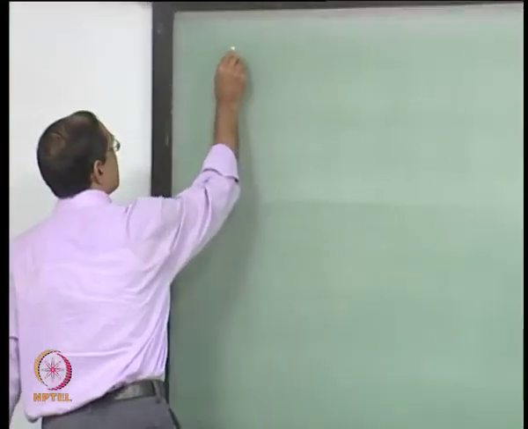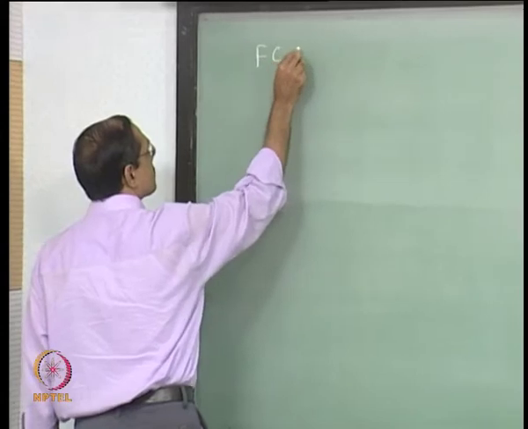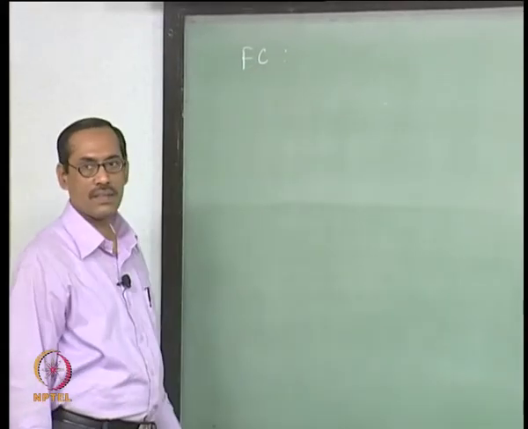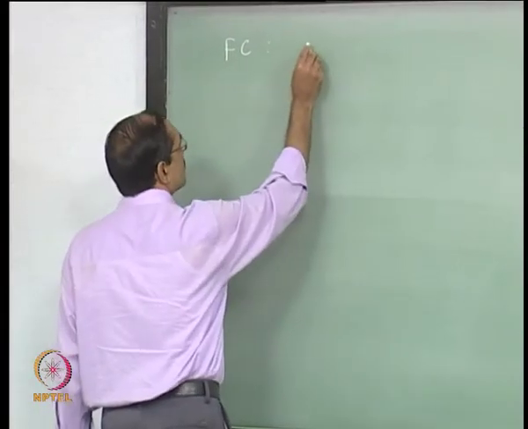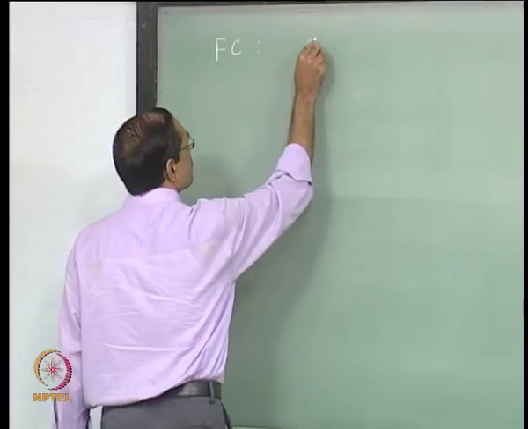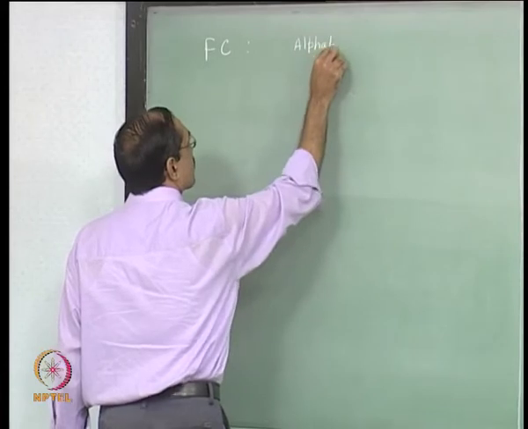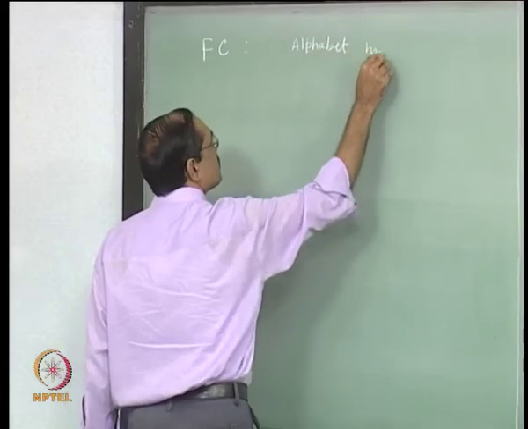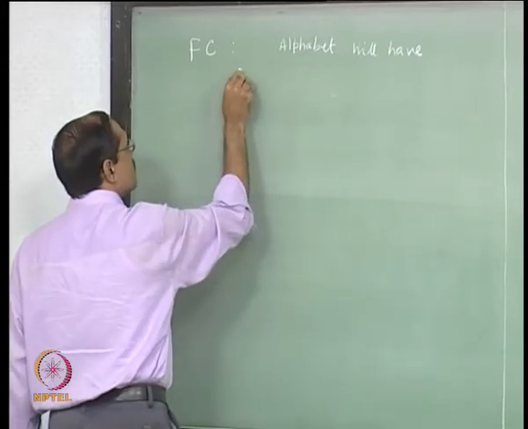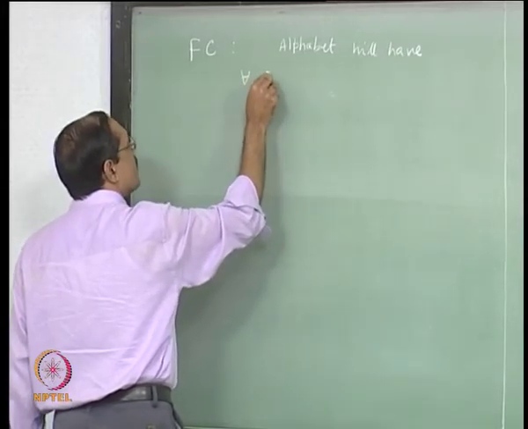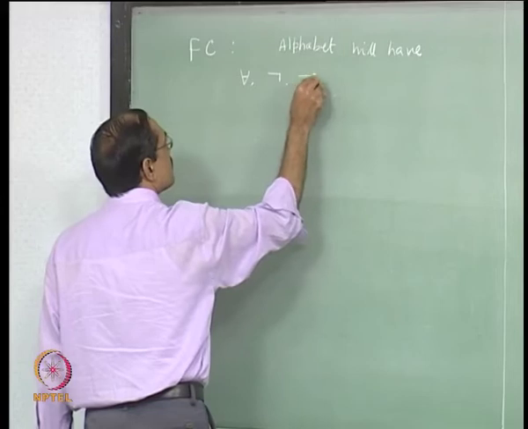Again our axioms will be axiom schemes. So, we are not using the there exists symbol. So, that means we have the alphabet, we will have only these symbols: for each, and then not and implies.